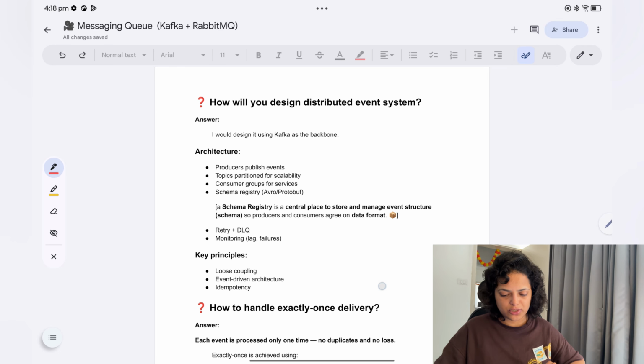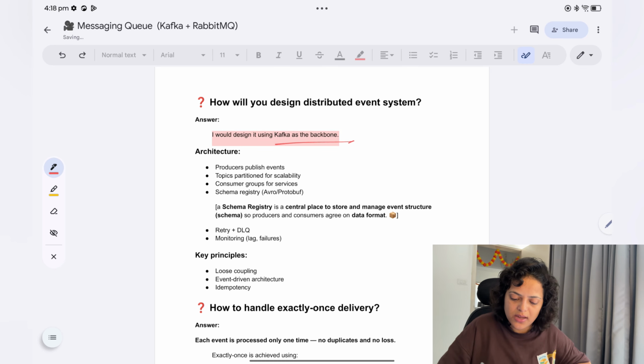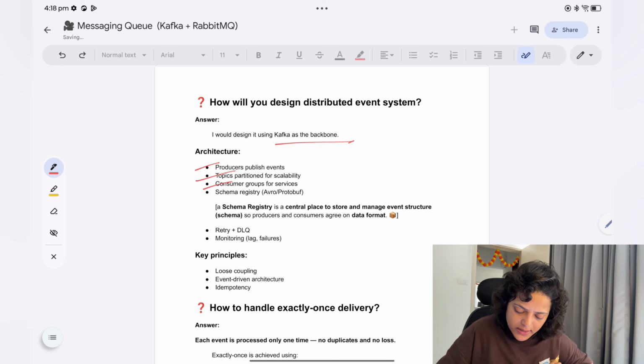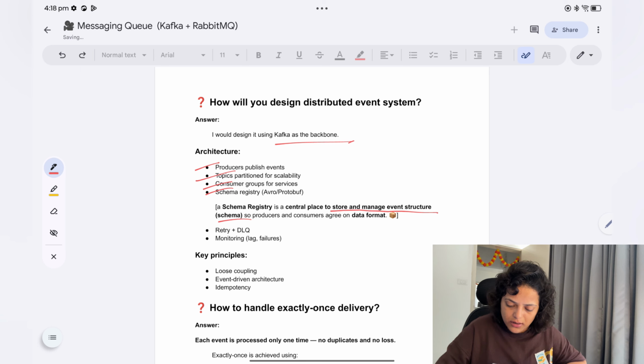How will you design a distributed event system? So a distributed event system I will design using Apache Kafka as the backbone. Here the producer publishes events, topic partitions for scalability, consumer groups for services. And a schema registry, which is the central place to store message event structure, that is, what will be the structure of the message or managed events. Then retry plus DLQ and monitoring for lag and failure.